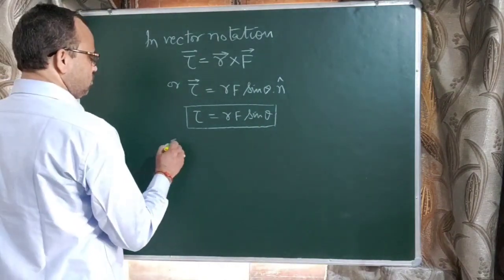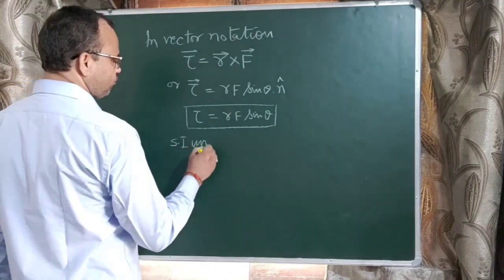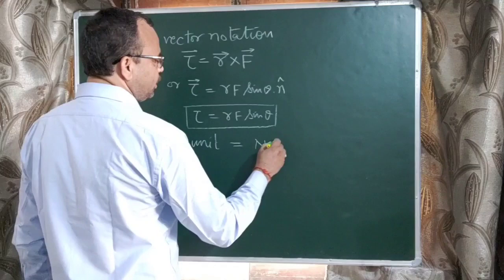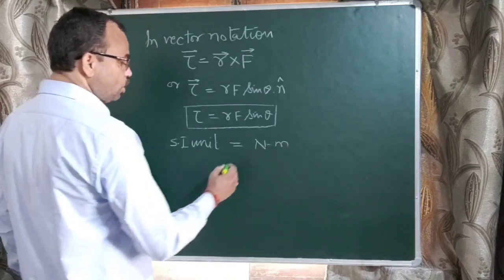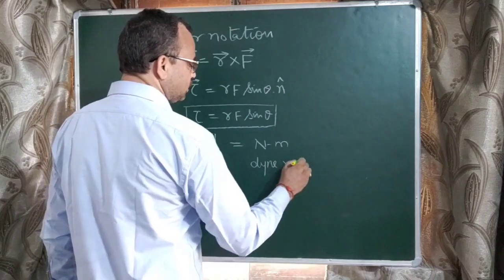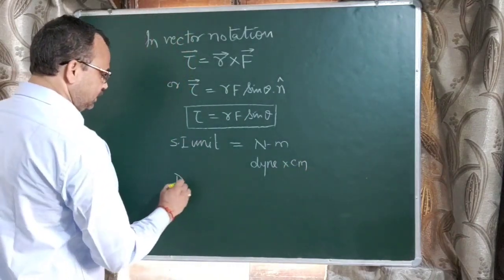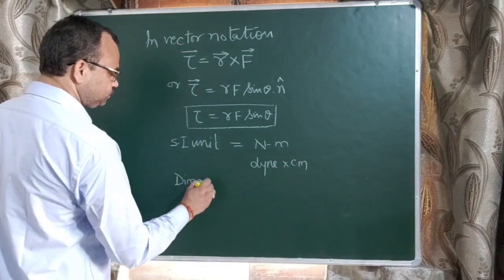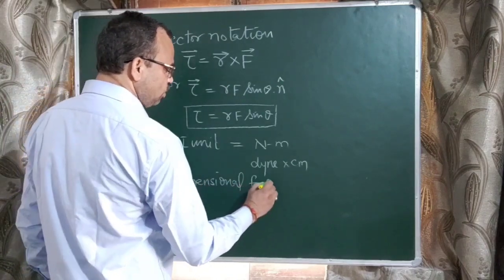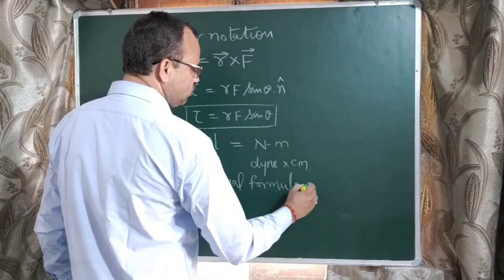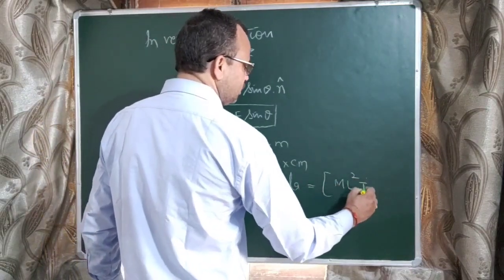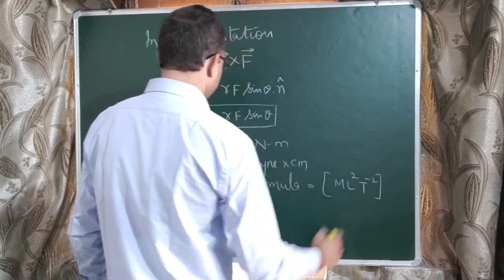The SI unit is Newton into meter or dyne into centimeter. Then the dimensional formula of torque is M L squared T to the power minus 2.